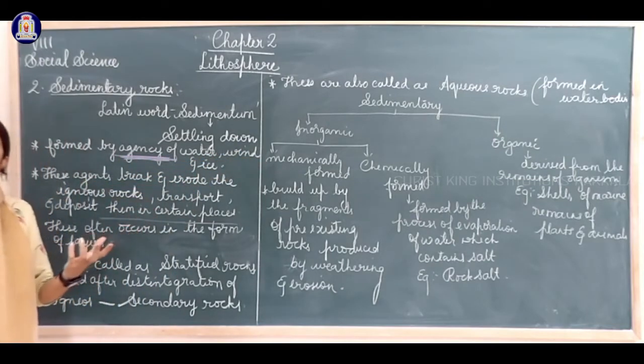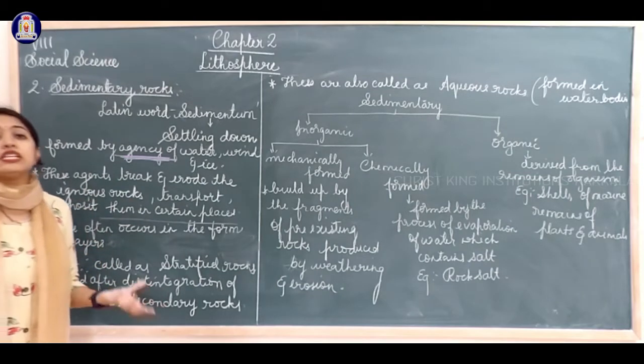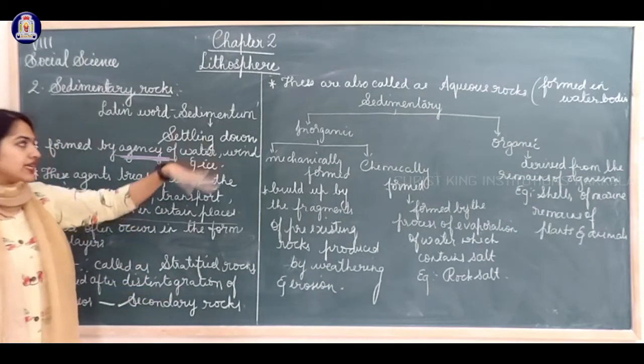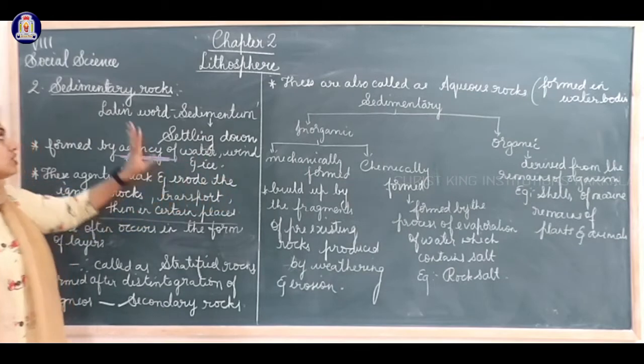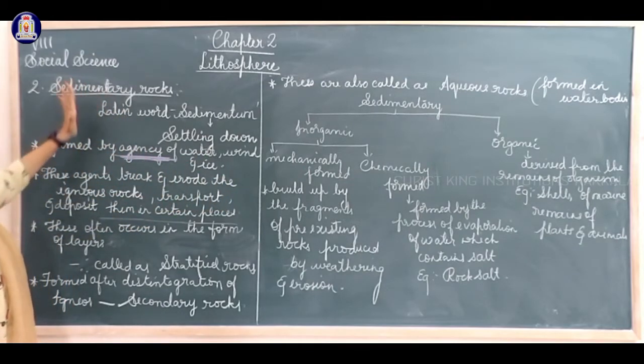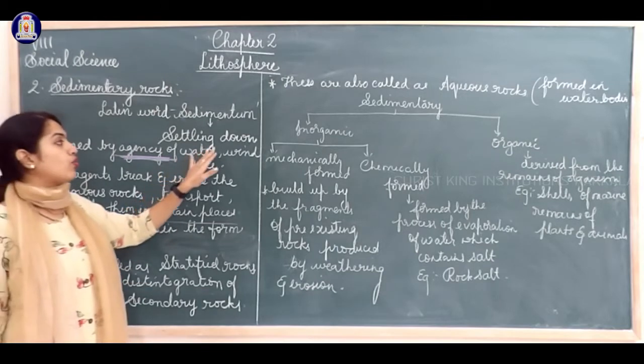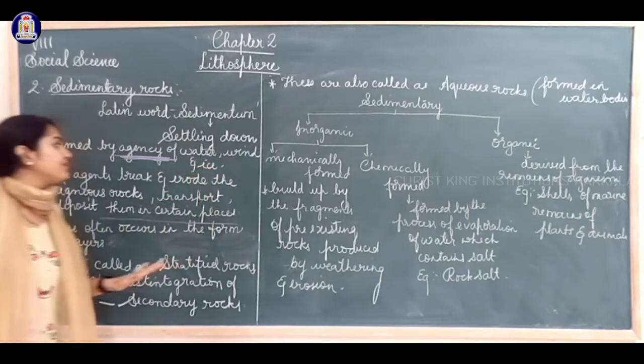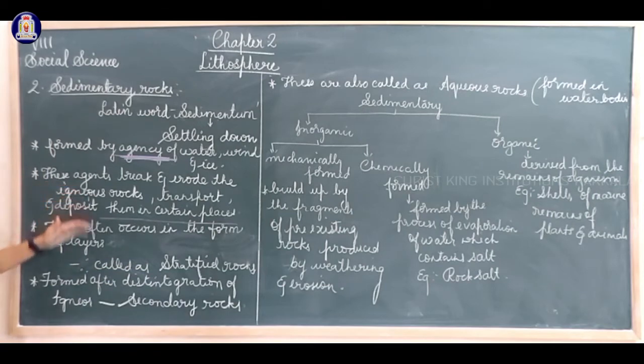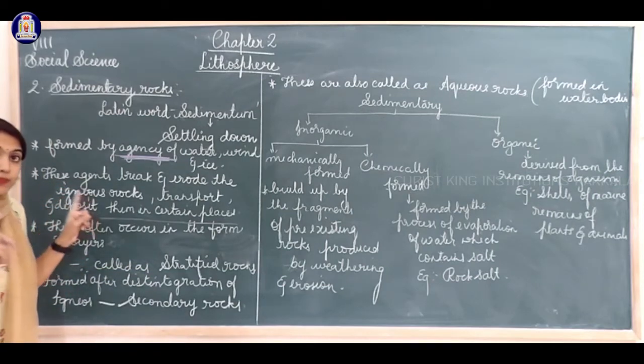What is the meaning of agents? Agents means particles which are found in these things, that is water, wind and ice. So sedimentary rocks are formed by the particles found in water, wind and ice. Listen to the meaning properly.